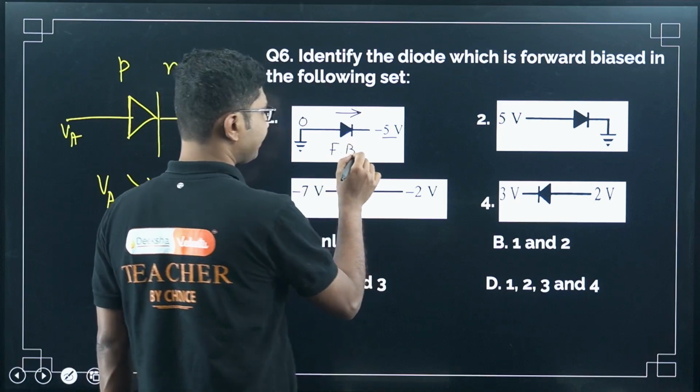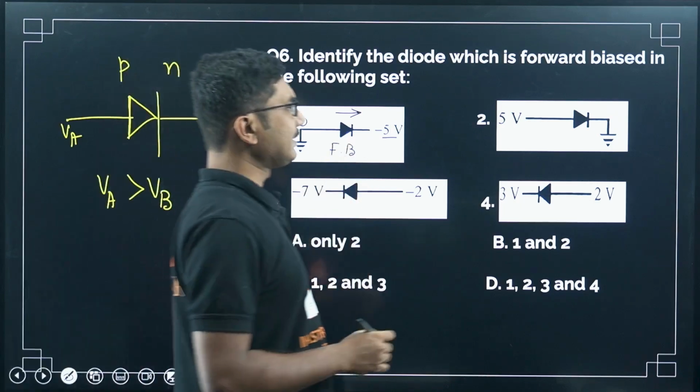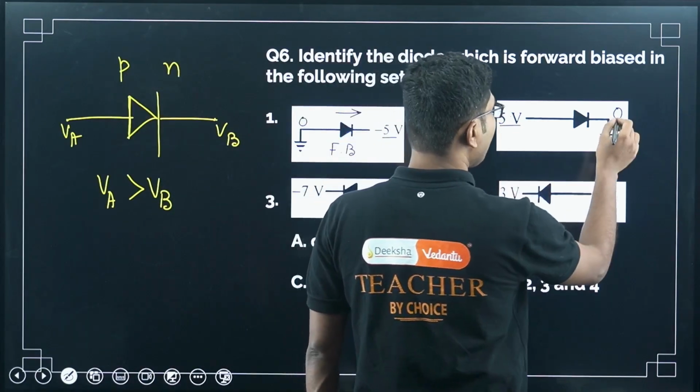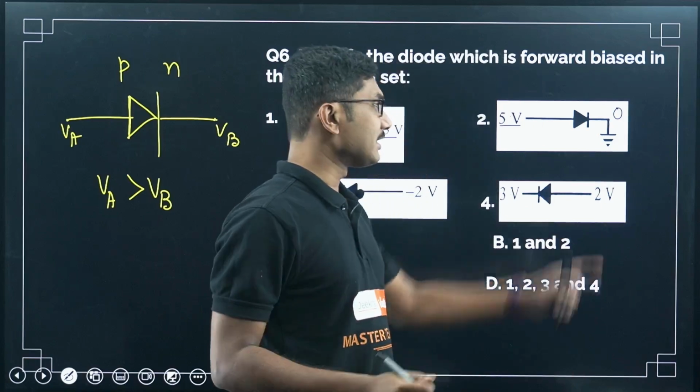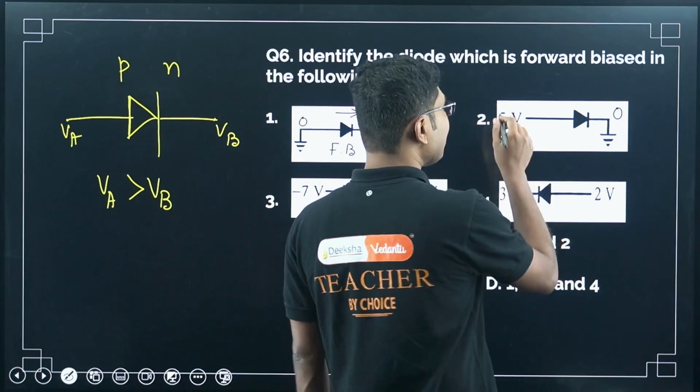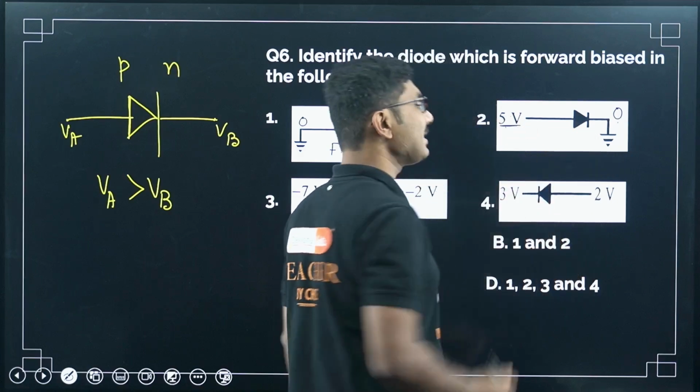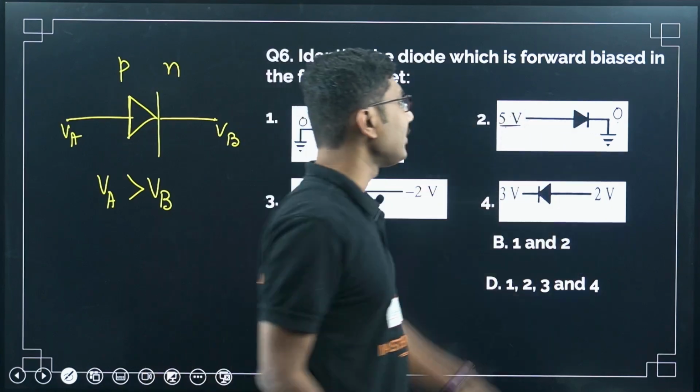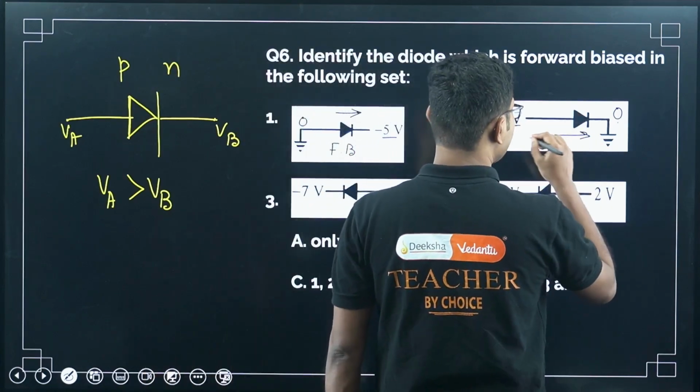Forward biased. Okay, now let's see option 2. It has 5 volt, and it has 0 volt, because it is grounded, and grounded means 0 volts. Now as we say, this voltage should be greater than this voltage. In this case obviously VA is greater than VB, so the diode will conduct. So this is a forward bias.